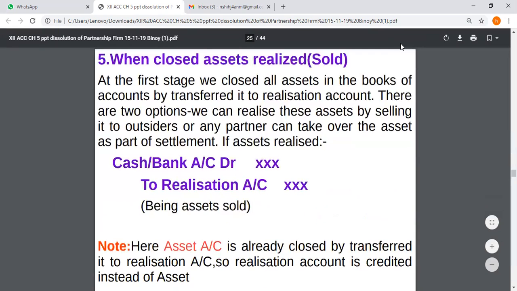When assets which are listed in the realization account are sold, cash and bank account debited to realization account. The values for various assets should be mentioned in the inner column of realization account.